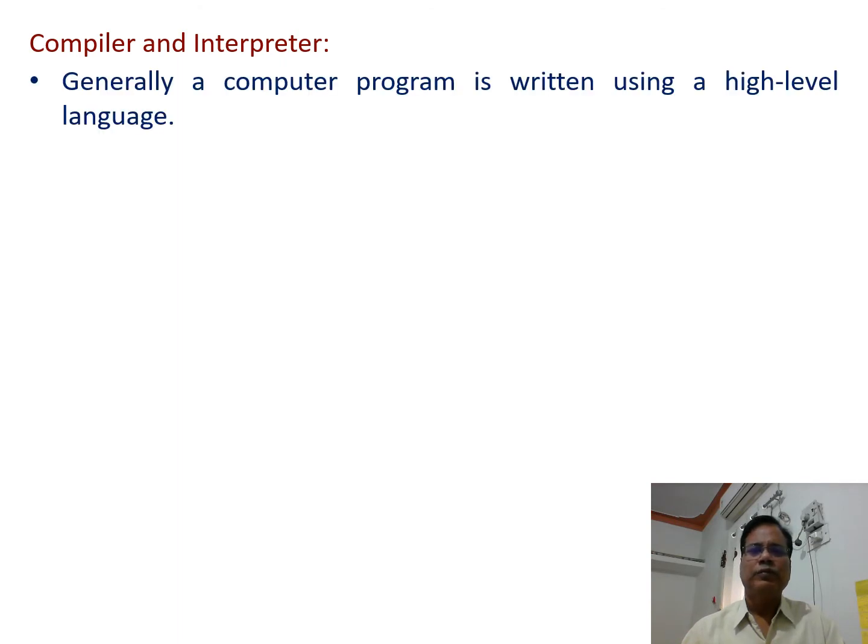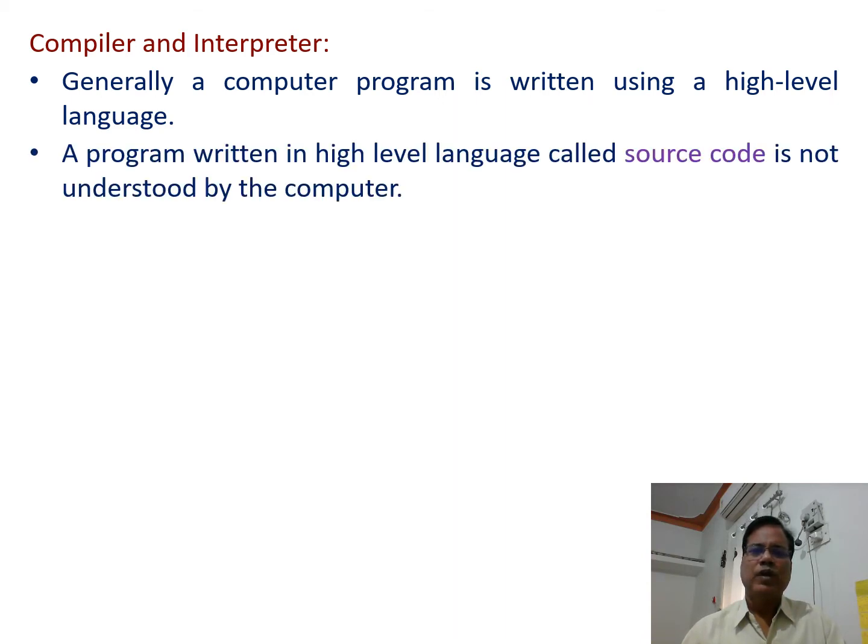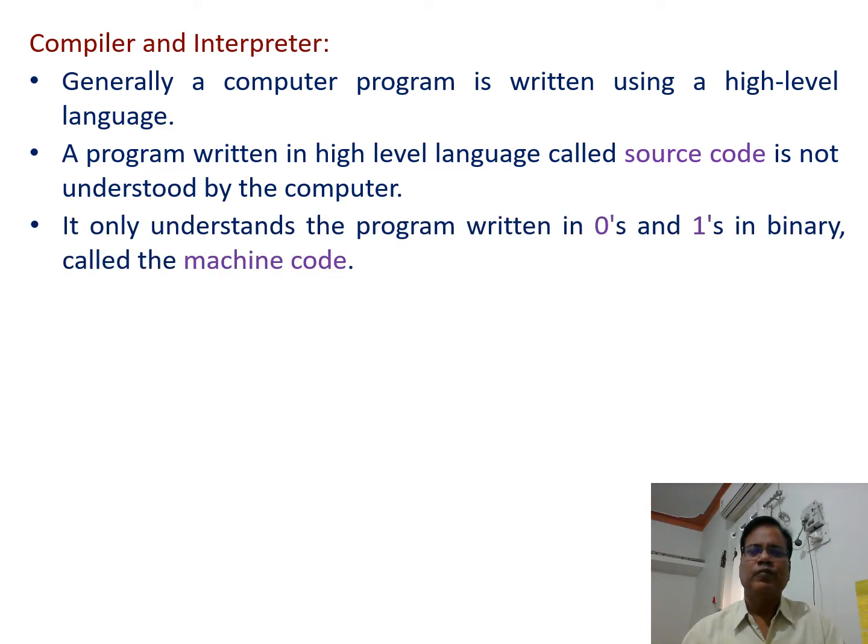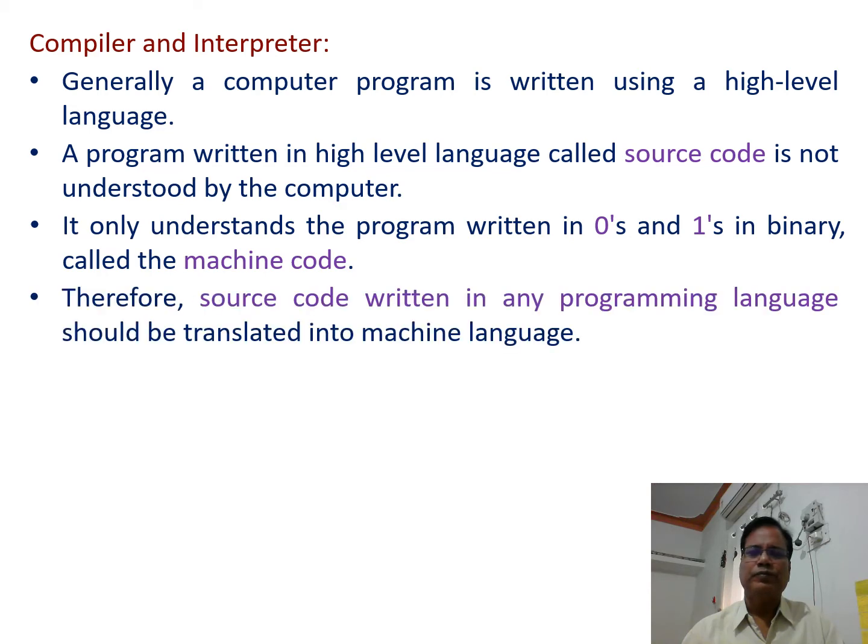Friends, we know that a computer program is written using a high level language. A program written in a high level language, called source code, is not understood by the computer. It only understands programs written in zeros and ones in binary, called the machine code. Therefore, source code written in any programming language should be translated into machine language.